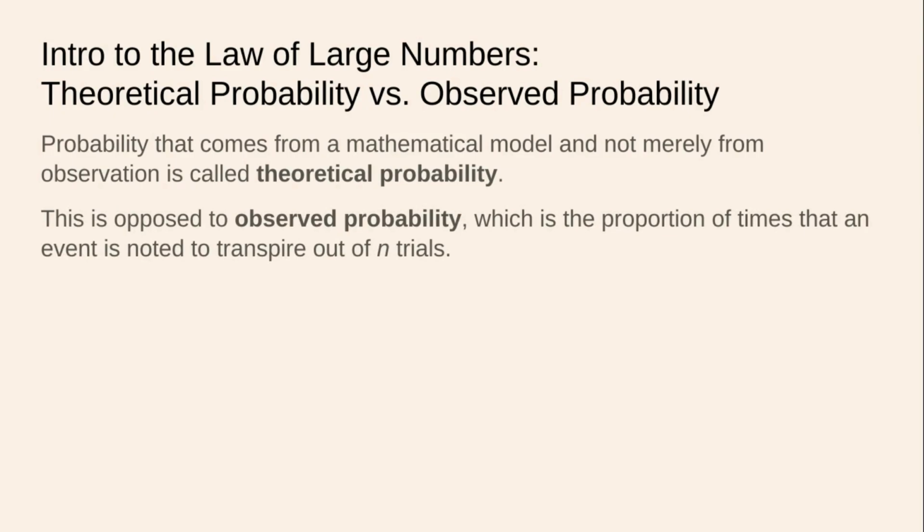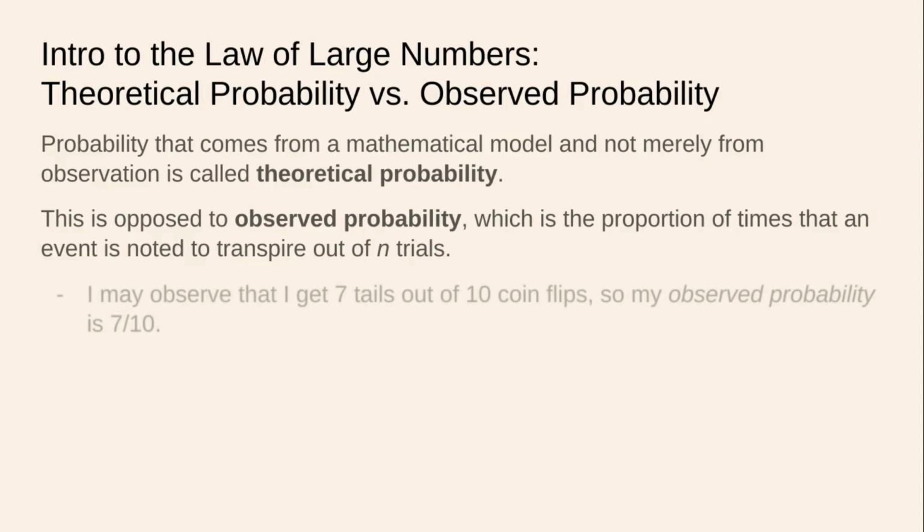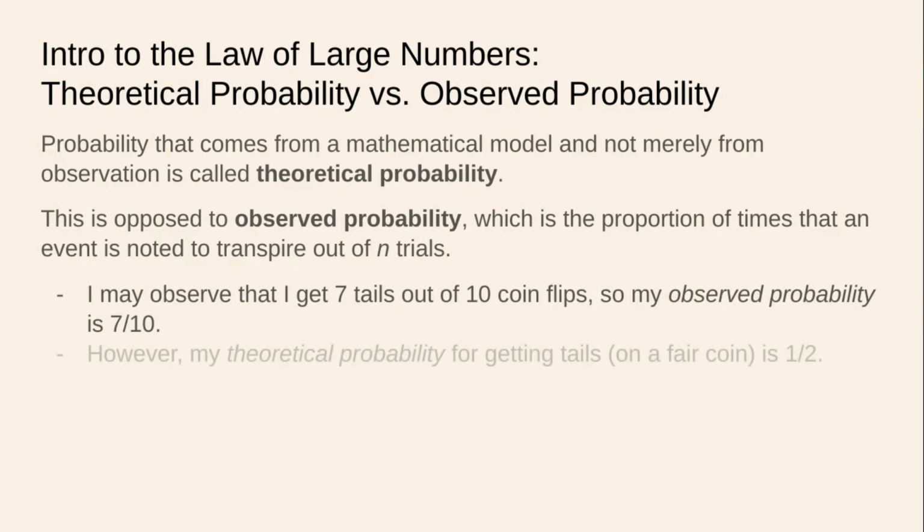So this is opposed to observed probability, which I've just described, which is the proportion of times an event is noted to transpire out of n trials. So it's a proportion. How many times did it happen over how many trials did you run? I may observe that I get 7 tails out of 10 coin flips. This is entirely conceivable, not an absurd result. So my observed probability is 7 out of 10. Now, does that mean that the theoretical probability of getting tails is 7 out of 10? Well, not so. My theoretical probability for getting tails on a fair coin is 1 out of 2.